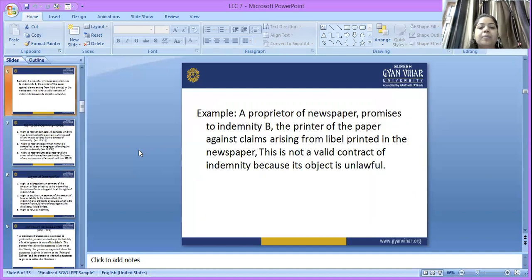Example: a proprietor of a newspaper promises to indemnify the printer of the paper against claims arising from libel printed in the newspaper.